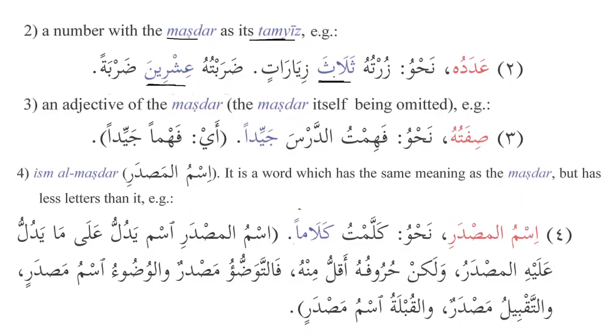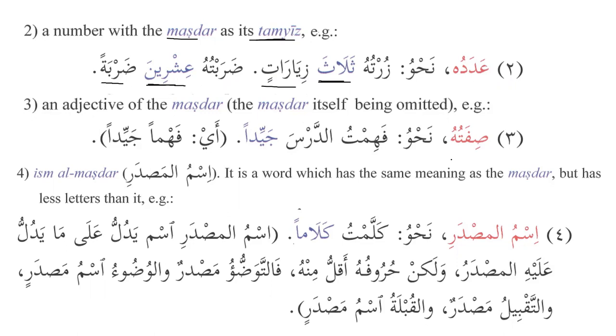So thalatha, and when we say thalatha, then after that what? Thalatha ziyaratin, 3 visits. So zurtuhu thalatha ziyaratin, I visited him 3 times, and darabtuhu 20 darbatan, I hit him 20 times. That's a lot.